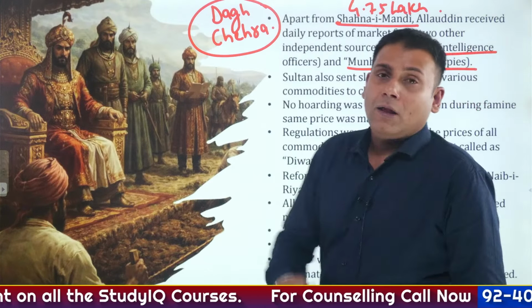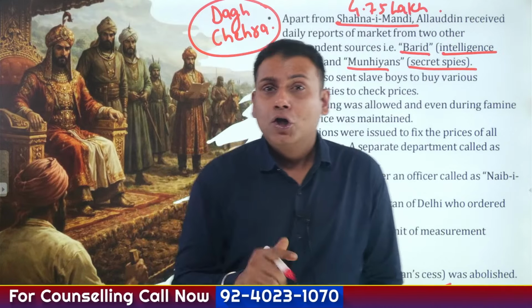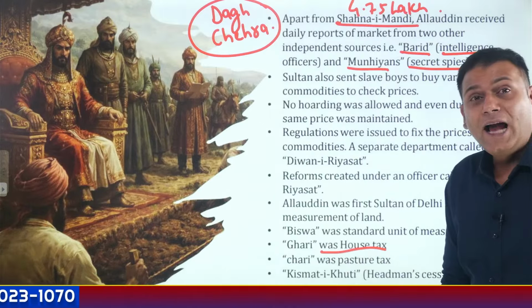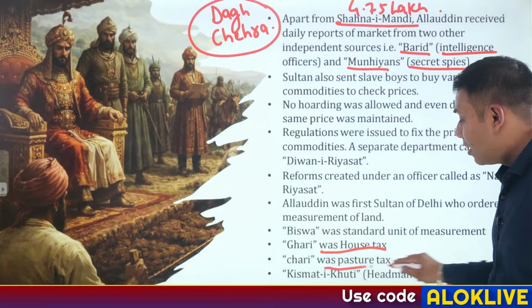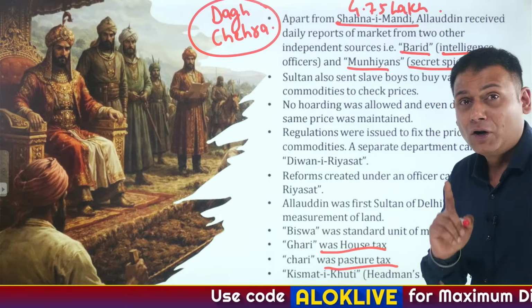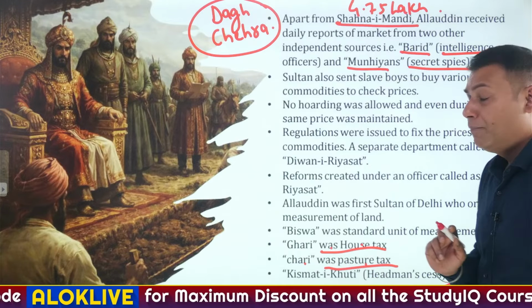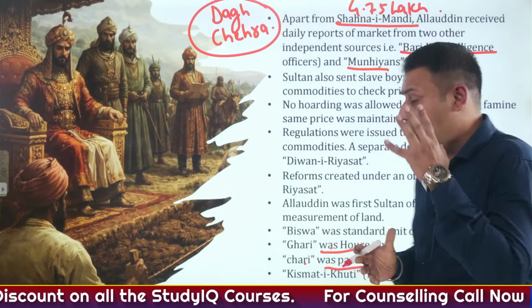Okay. Now, if you have to run the administration, you have to impose all kind of taxes. So, Ghari tax was introduced. Ghari means house tax. Chari tax was introduced. Specifically, these were the taxes on the pasture lands. You have to remember the terminologies. So, Ghari means house tax. Chari means pasture tax.